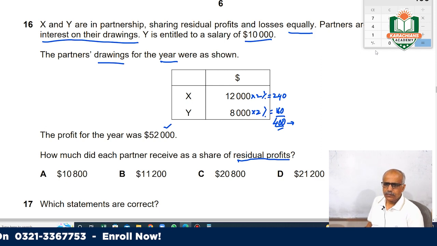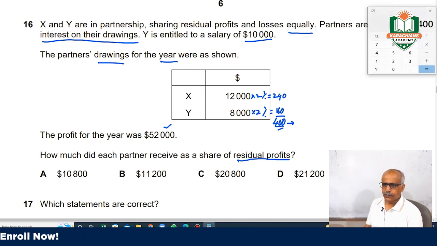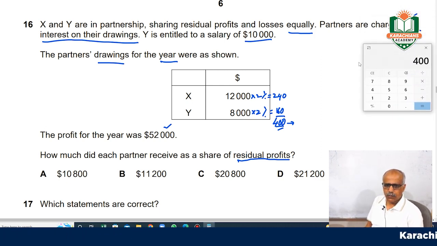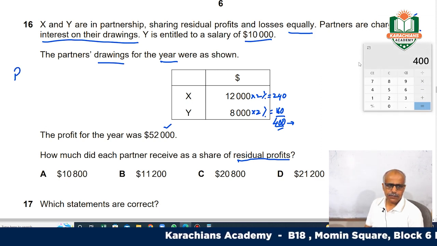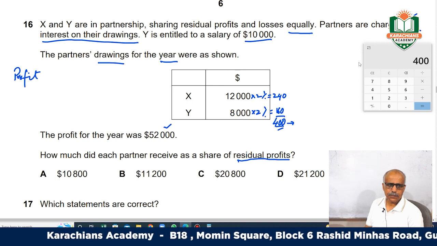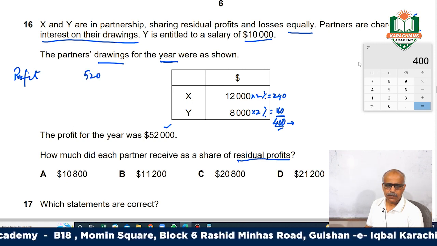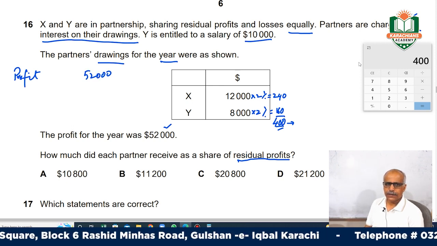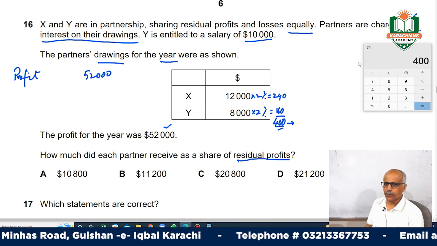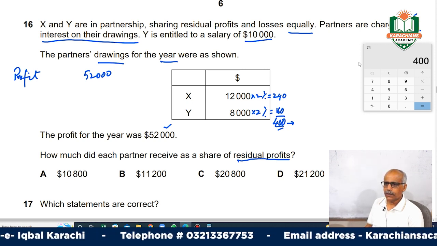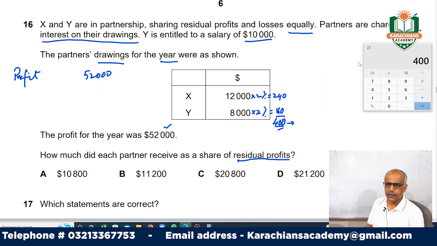Then we can calculate the profit. Profit is 52,000. X and Y are partners sharing profits and losses equally, partners are charged with 2%, and Y is entitled to a salary.